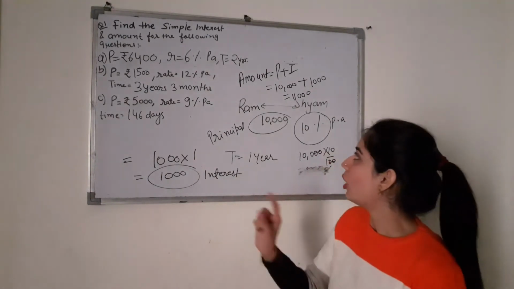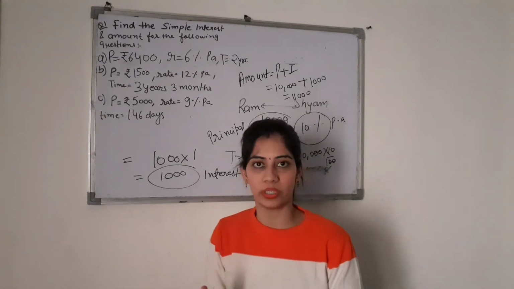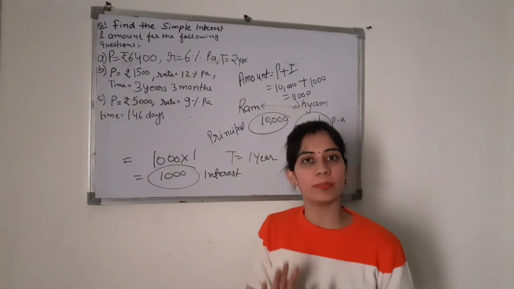Fine. So now, interest is of two types. First is simple interest and second is compound interest. In this video we will know about simple interest only.